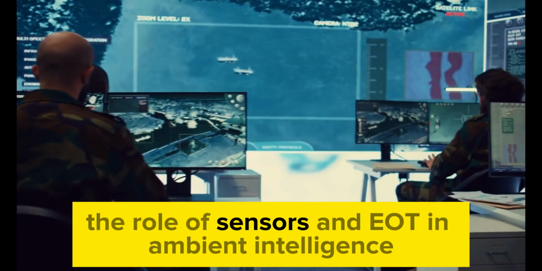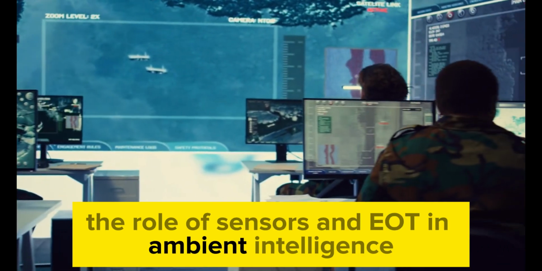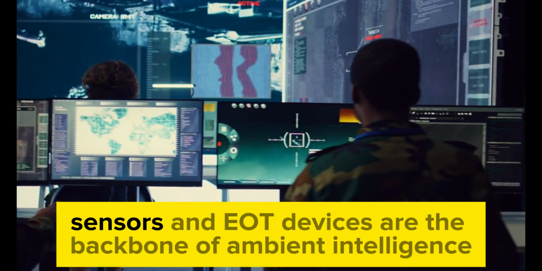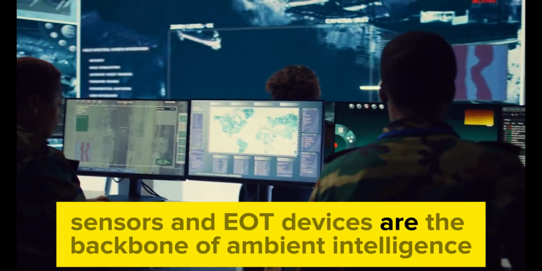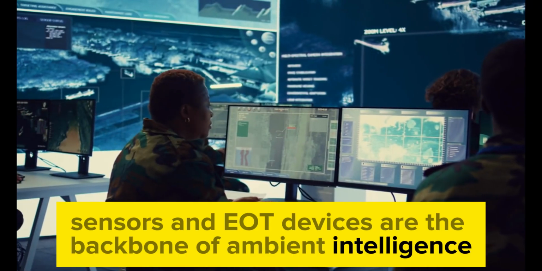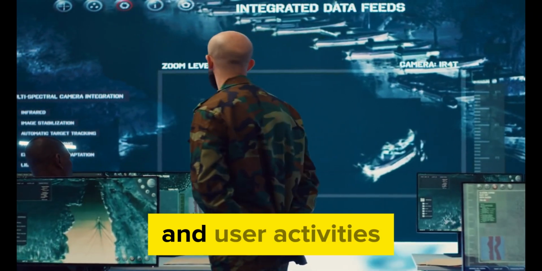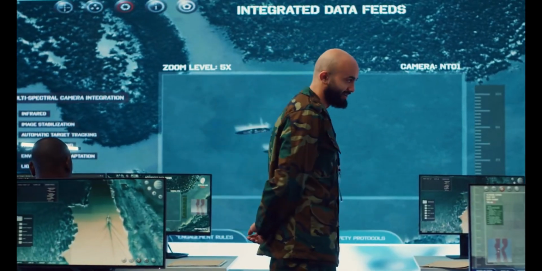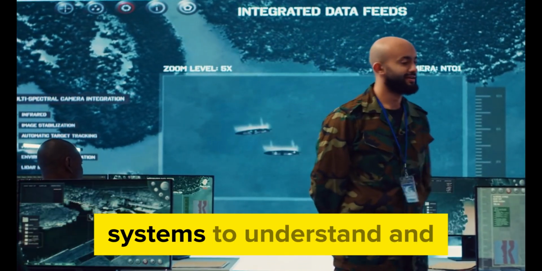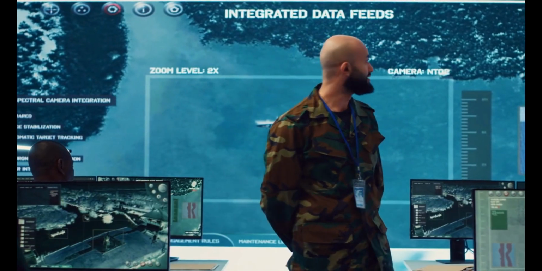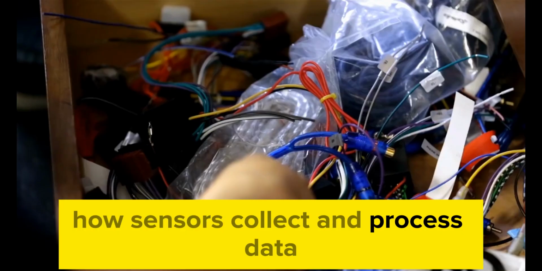The role of sensors and IoT in ambient intelligence. Importance of sensors and IoT devices. Sensors and IoT devices are the backbone of ambient intelligence, collecting and transmitting data about the environment and user activities. These devices enable ambient systems to understand and respond to the context in which they operate. How sensors collect and process data.